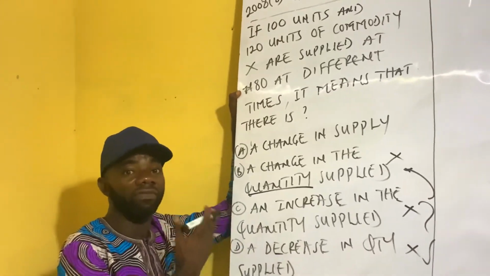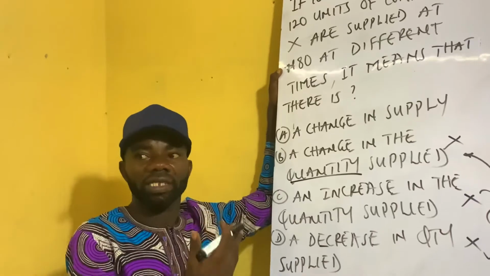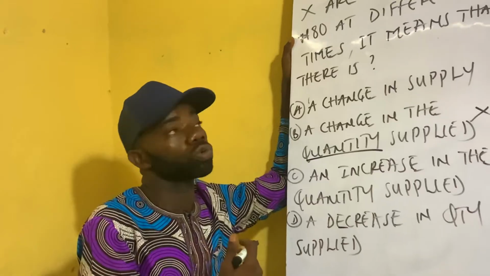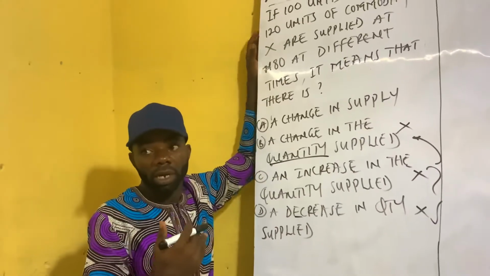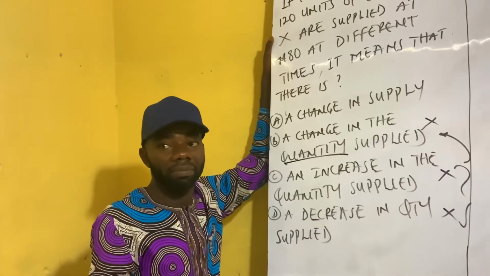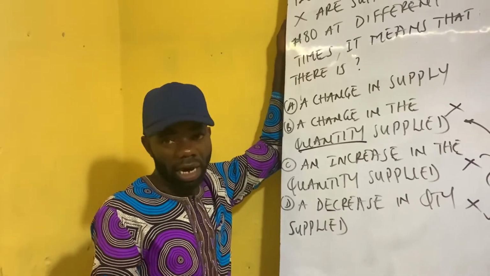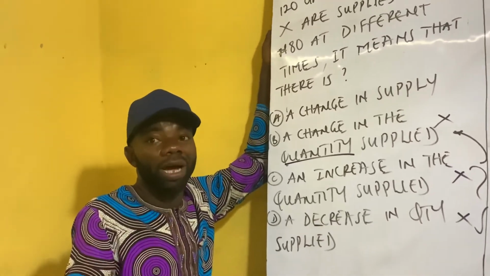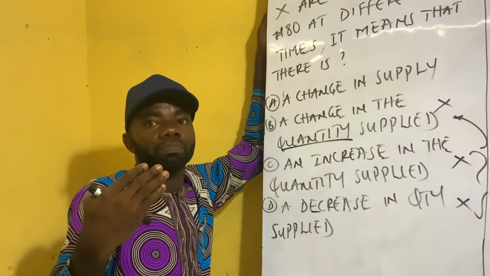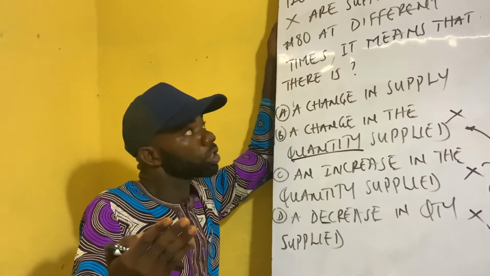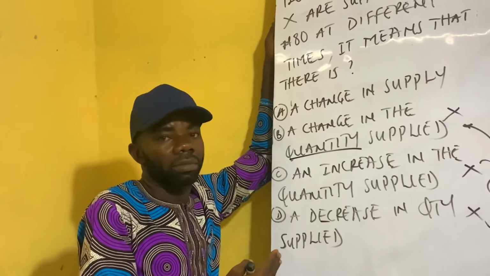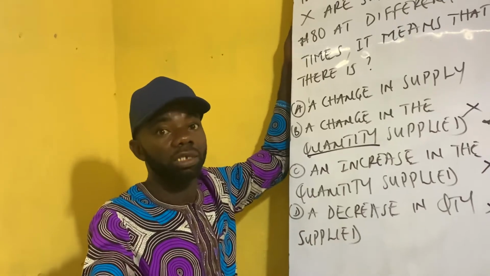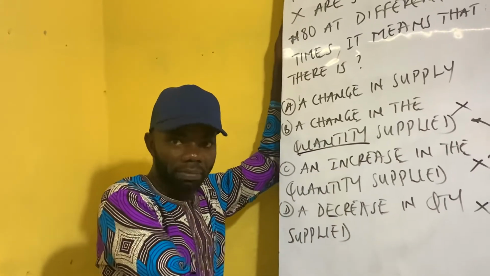If the producer of this commodity is, for example, a farmer who used to produce with local farm equipment like hoes and cutlasses, and then happens to belong to a union where government now gives them plants and machines for production, they don't have to pay. It's a form of incentive, a subsidy to producers of farm products.